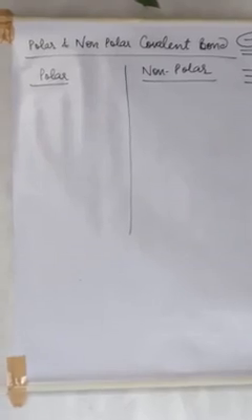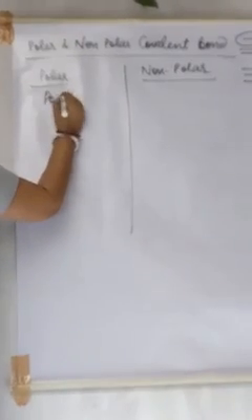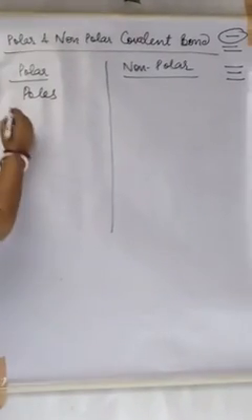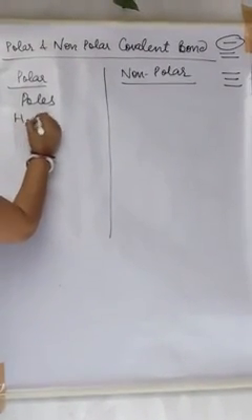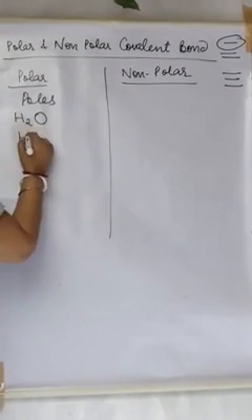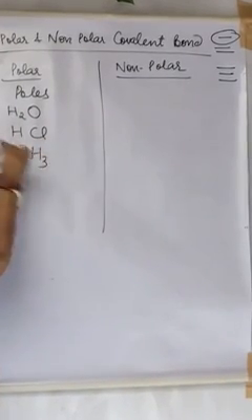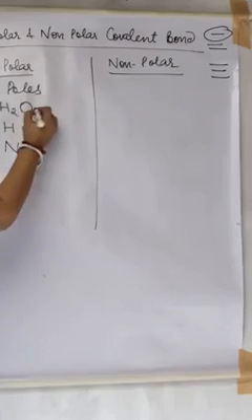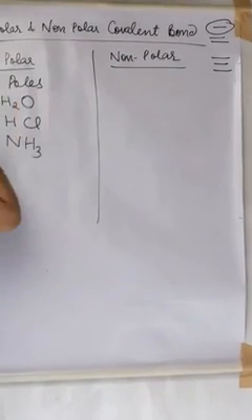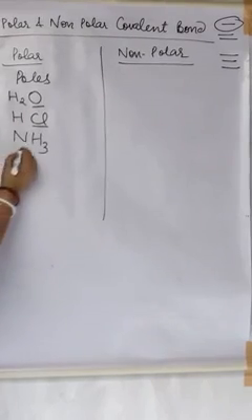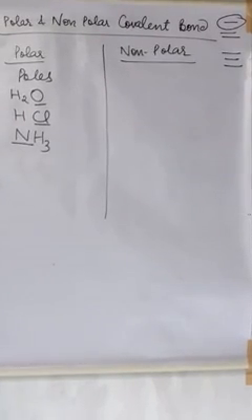As it is clear from the word itself, polar means having poles. Poles means positive or negative charge. Suppose we have water, we have HCl, we have ammonia. In this, oxygen is having high electronegativity, chlorine is having high electronegativity, and in this nitrogen is having high electronegativity.